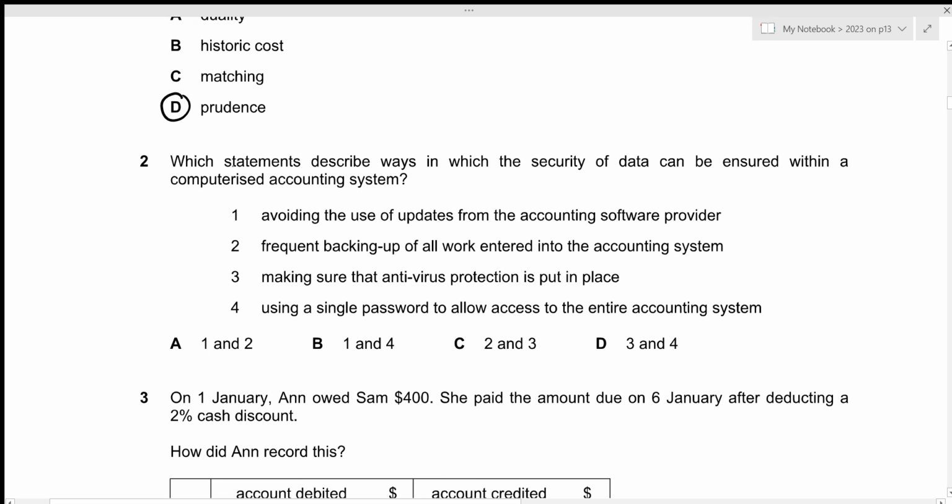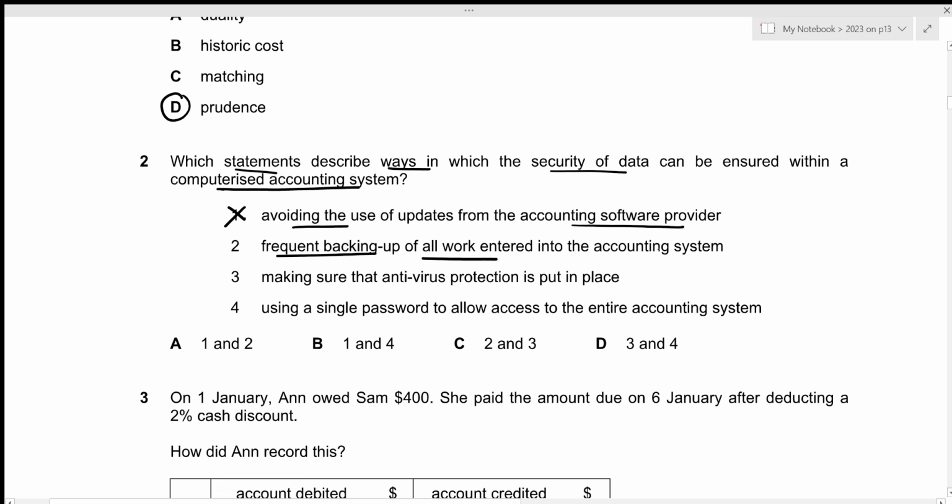For question number 2, which statements describe ways in which the security of data can be ensured within a computerized accounting system? Okay, so the first statement is avoiding the use of updates from the accounting software provider. Now, updating our accounting software will not have any impact on the security of the data, right? So statement 1 is obviously incorrect. The second one is frequent backing up of all work entered into the accounting system.